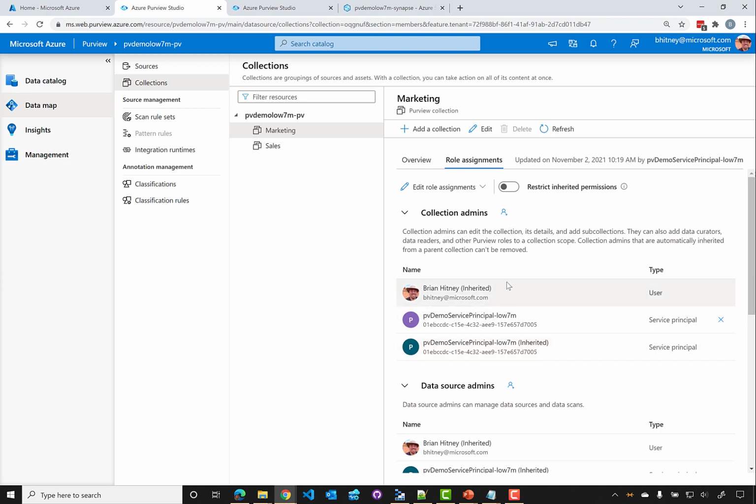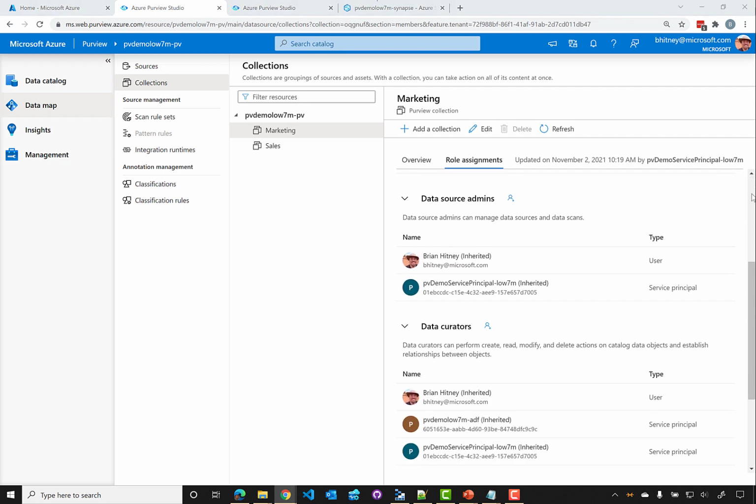So the first one is collection admins. Collection admins is a role for all users who basically are doing what I'm doing here, which is assigning other roles and working within collections, who might be setting up new collections, adding people, changing the collection details, and so forth. So as the name implies, that's going to be the folks who are administering the different collections.